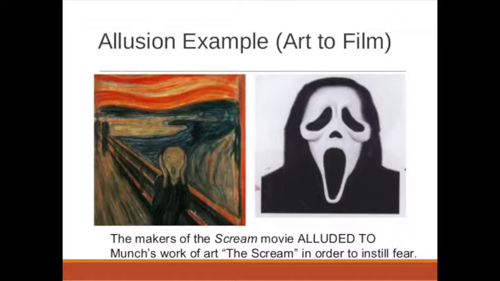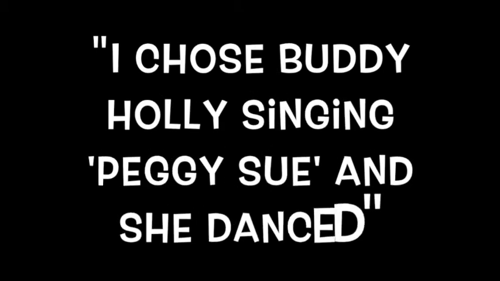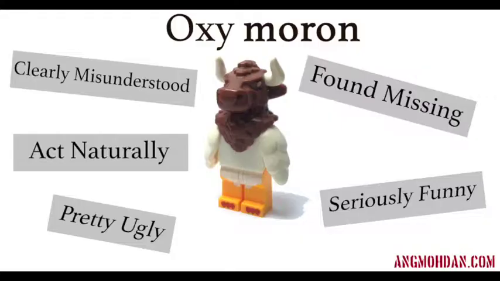Next, we have allusion. Allusion refers to the reference of a famous story, person, event, or object to explain an idea. The line from the text makes reference to a famous musician named Buddy Holly as well as the song Peggy Sue. The next technique is oxymoron. Oxymoron is the technique where two words of contradictory meaning are placed together.